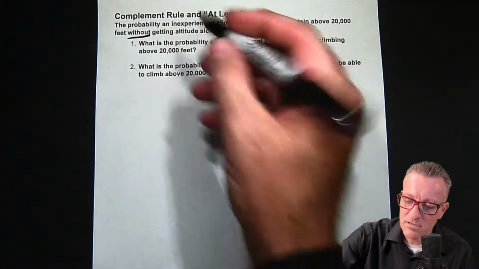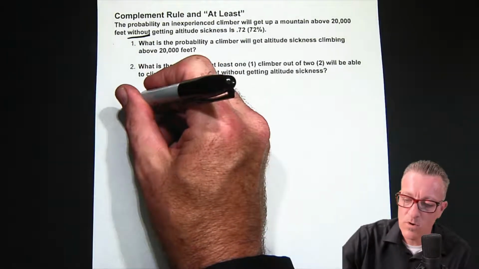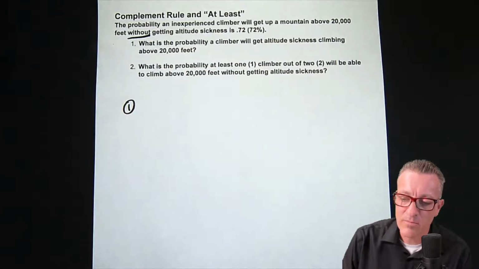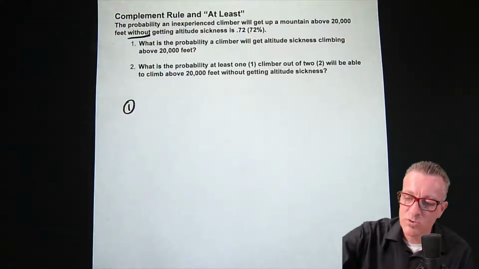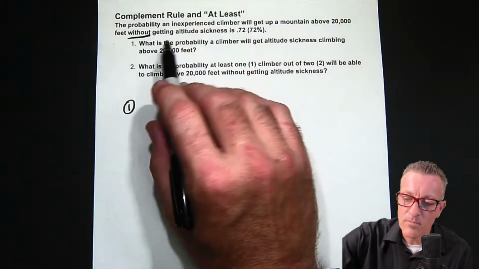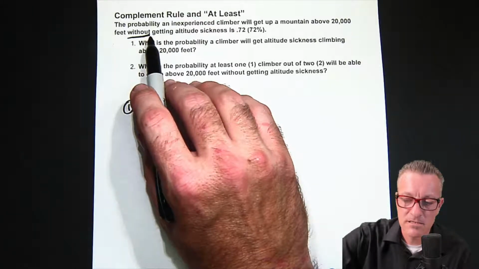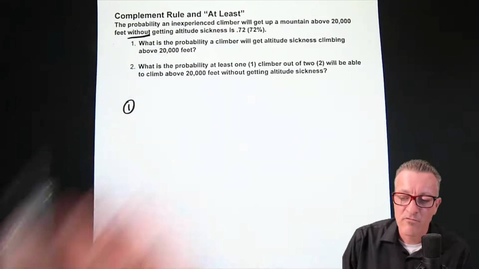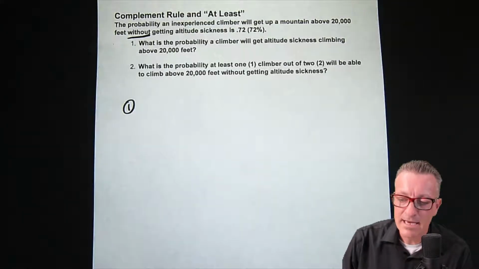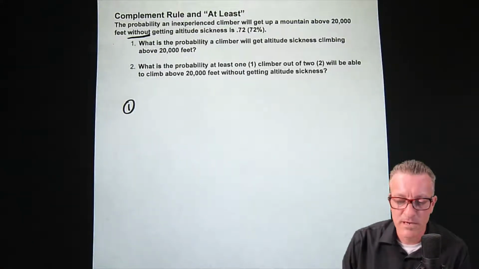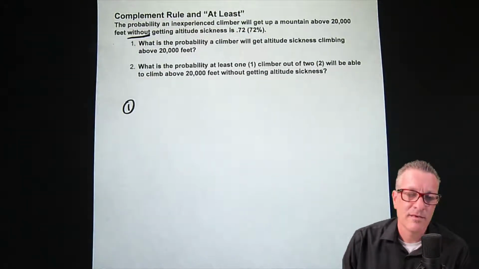So for this first question, part one, what is the probability a climber will get altitude sickness climbing up the mountain above 20,000 feet? We have the probability for the person getting up the mountain without getting altitude sickness, but we don't have the probability for the person getting altitude sickness. So this is what we call a complement. In probability it's also sometimes called prime, and it's essentially all of the other probability other than the stated probability. So it's everything else. It's what is not.